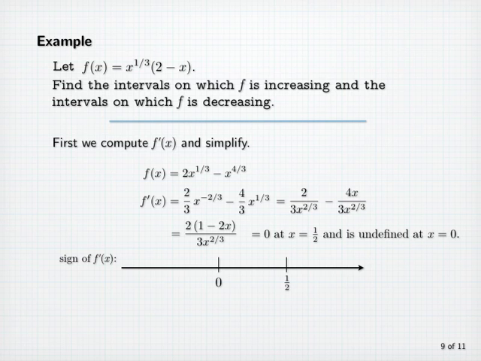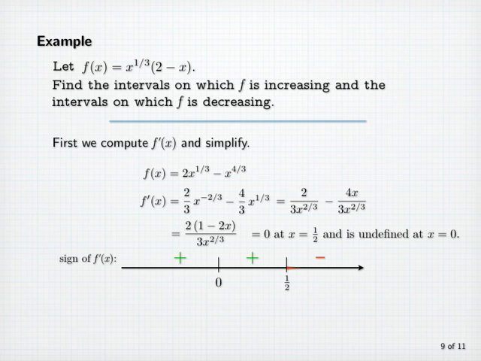First, we notice that if x is large and positive, the numerator of the fraction is negative, the denominator of the fraction is positive, and so f prime of x is negative. If x is negative, it's easy to see that the numerator and denominator are both positive, and when x is between 0 and 1/2, we also have a positive numerator and a positive denominator.